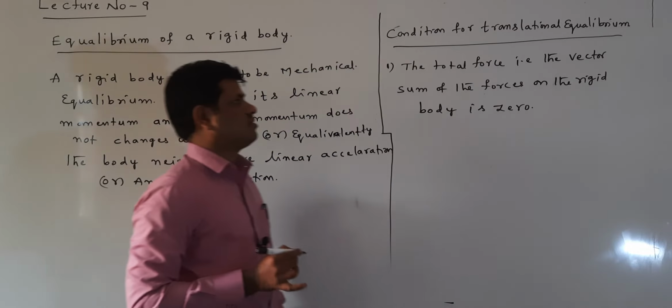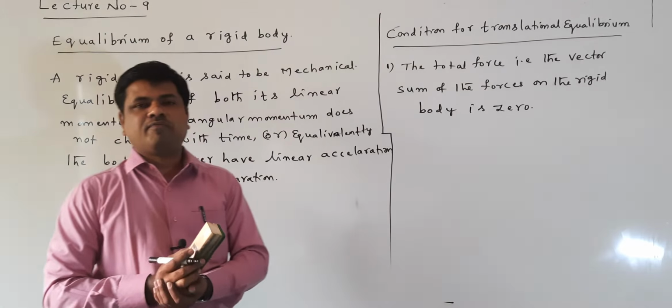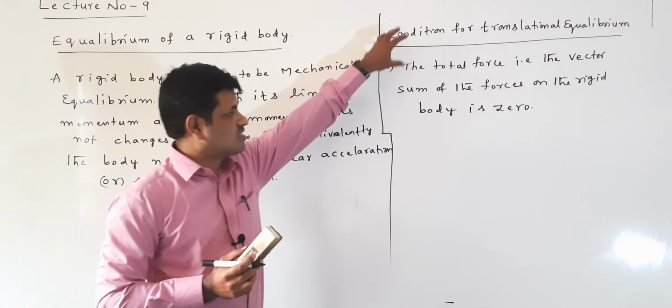The vector sum of the forces on the rigid body is 0. This is the condition for translational equilibrium we are discussing.